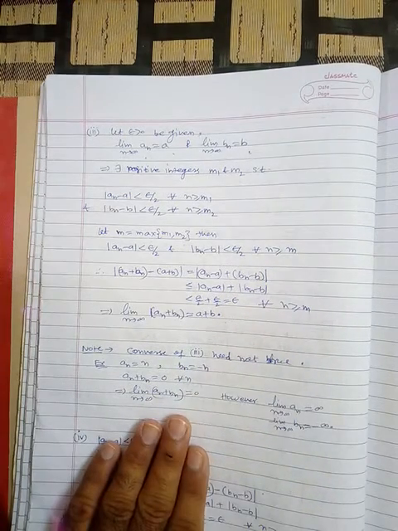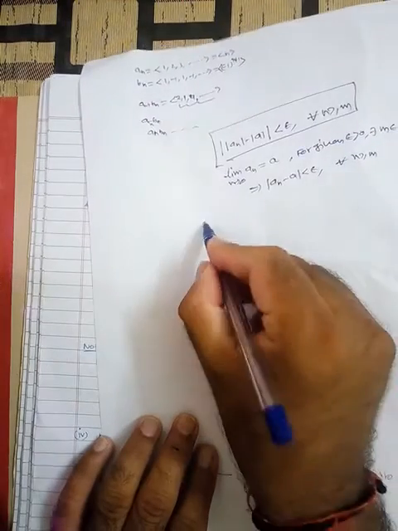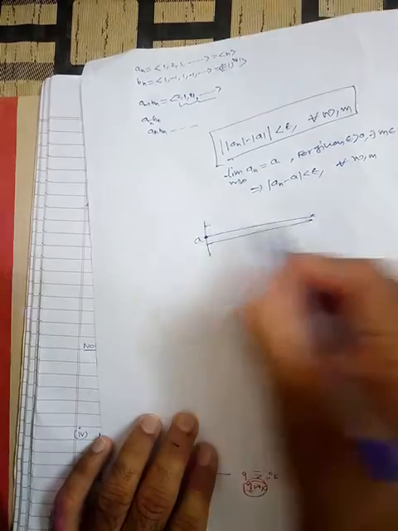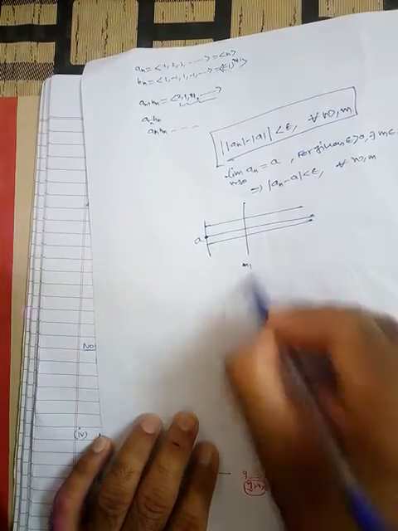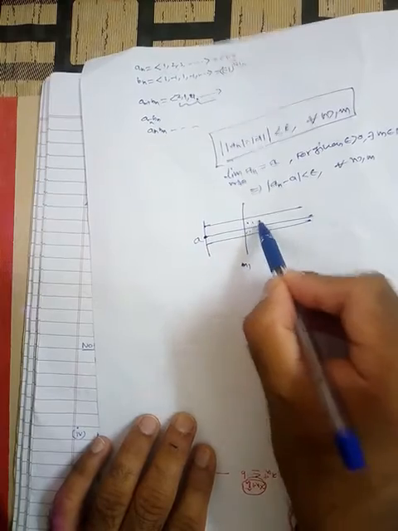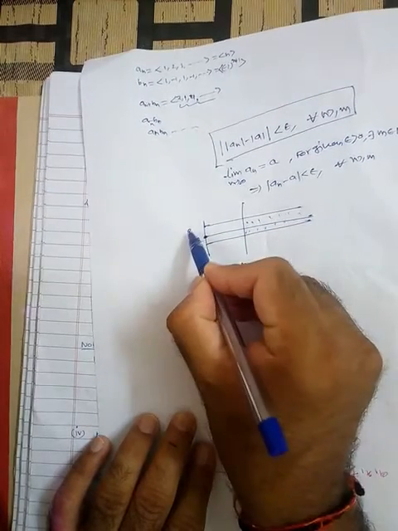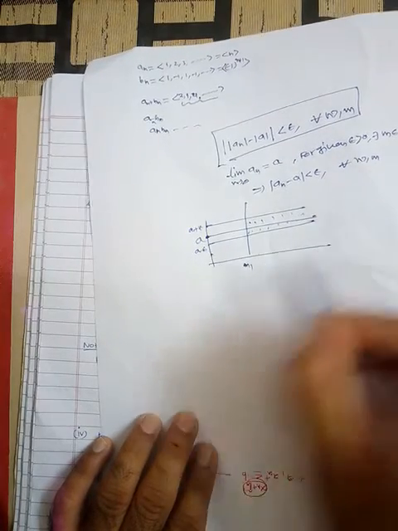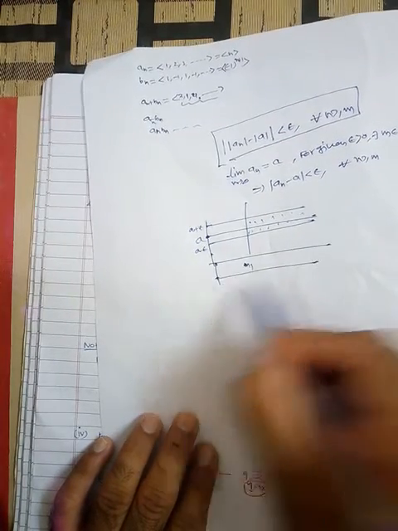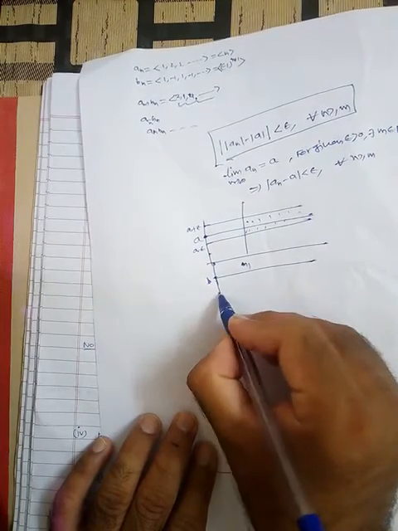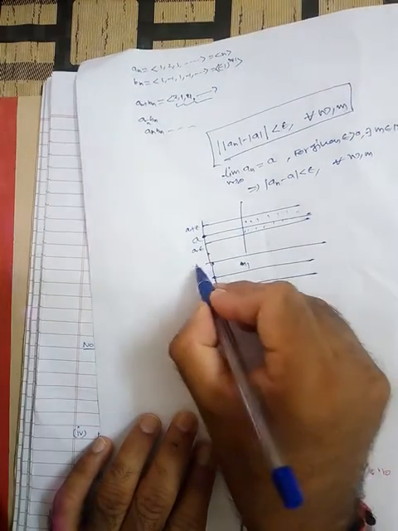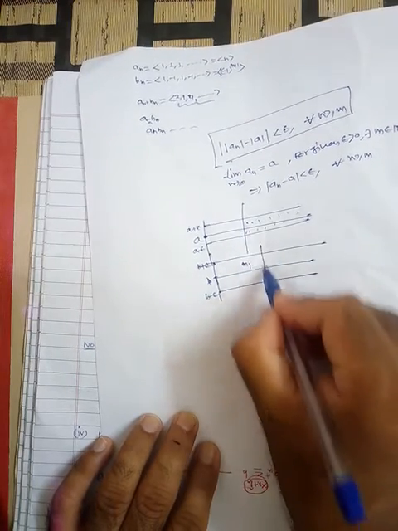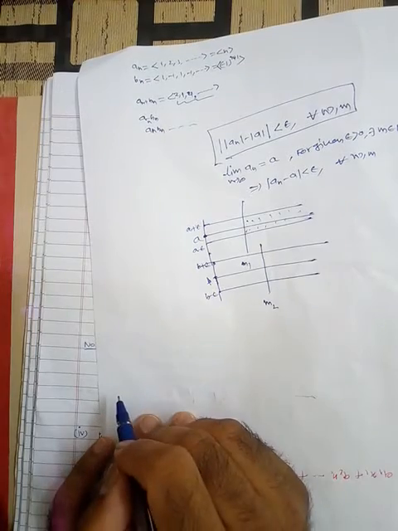Actually the reason is this, because suppose an is a sequence which converges to some limit a, then here we have some m1, because all the terms will be lying here. This is a minus epsilon, a plus epsilon. Similarly, suppose we have another sequence bn, with b as the limit, between b minus epsilon and b plus epsilon, for which suppose we have taken m2, this number.